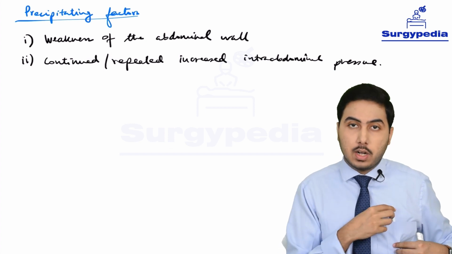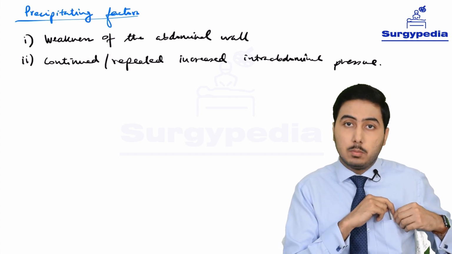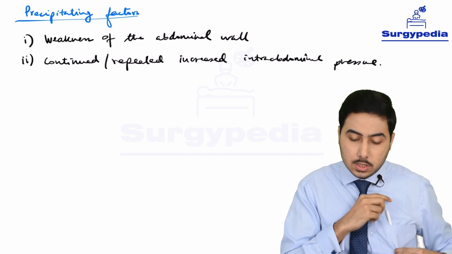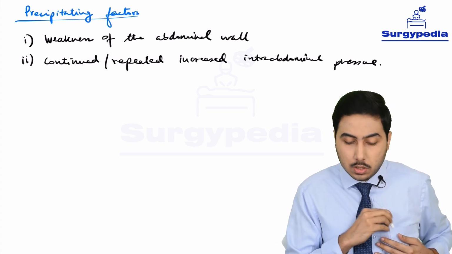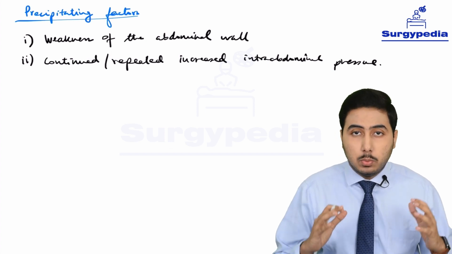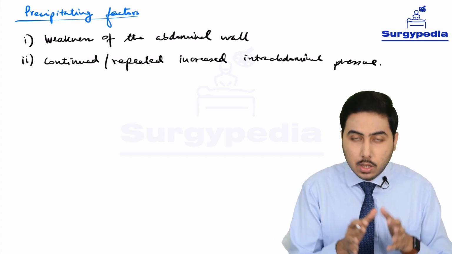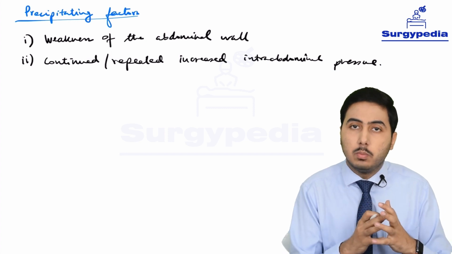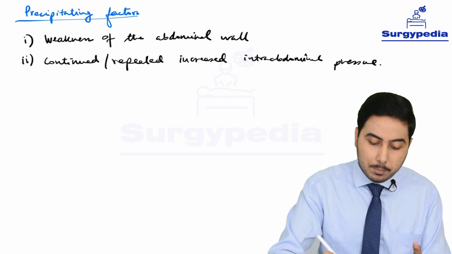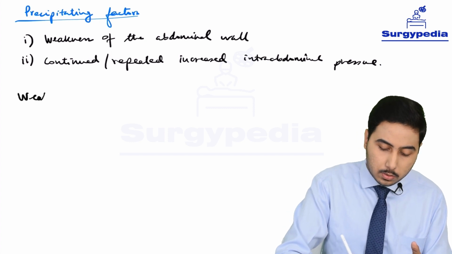What can be the second factor? It is just like I am demonstrating to you. Yes, I am pushing the pen with force. So this is basically an increased pressure. Continued or repeated increased intra-abdominal pressure is going to push the abdominal organs near the wall, and it is going to protrude. So these are the two precipitating factors. Now, weakness of the abdominal wall. So we begin with weakness.